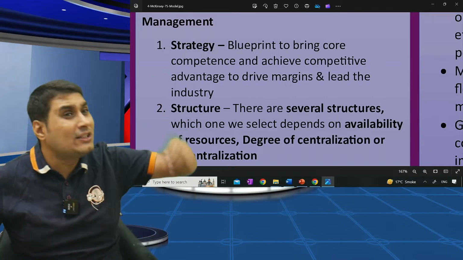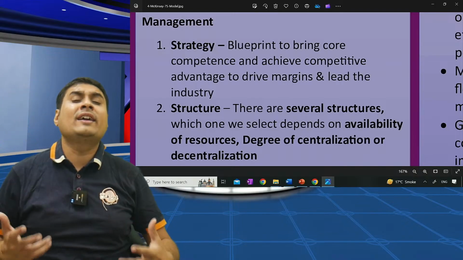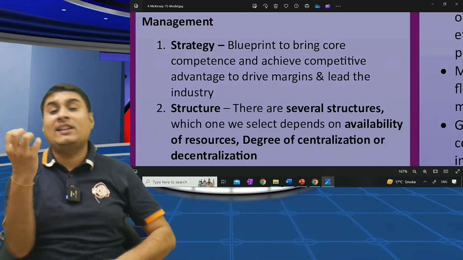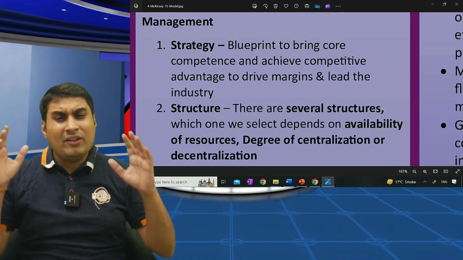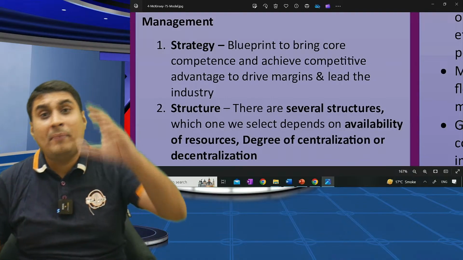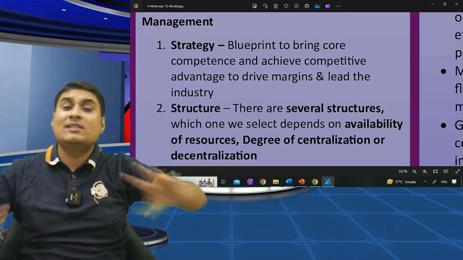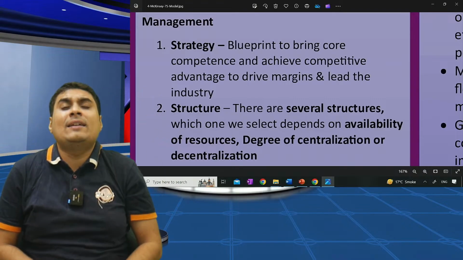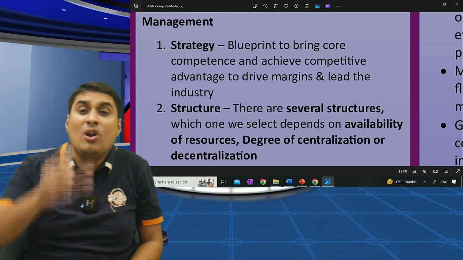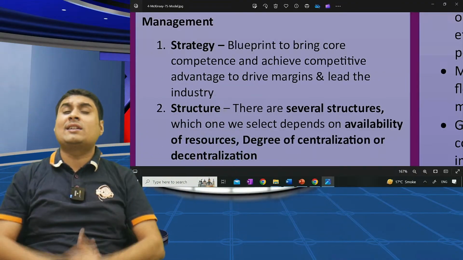Strategy. It's the blueprint of organization. What organization wants to achieve. How organization will get competitive advantage or core competency. Let's take an example. McDonald's. They were very clear. McD applied 7S and look at how successful McD has become. They listened to McKinsey's 7S model and see how effectiveness can be achieved. What is the strategy of McD? Cost leadership. Sell at lowest possible prices, and that is why it's successful.